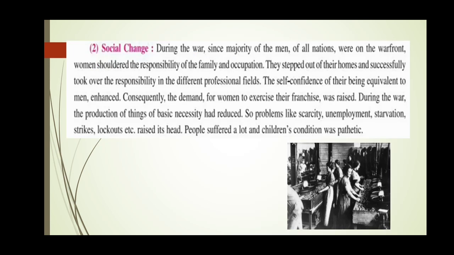People suffered a lot and children's condition was pathetic. Children's condition was also very bad. It was very heartbreaking. People suffered a lot because they were not getting proper food, they were not having employment, there were strikes everywhere, so they were not getting the things that they required. And so this was a chance that women got to develop themselves, and they felt that they are equivalent to men.